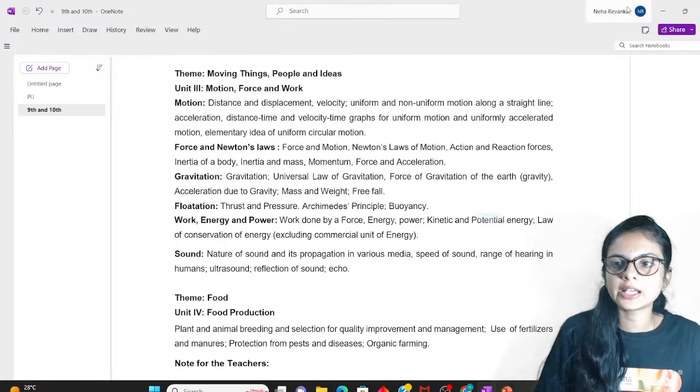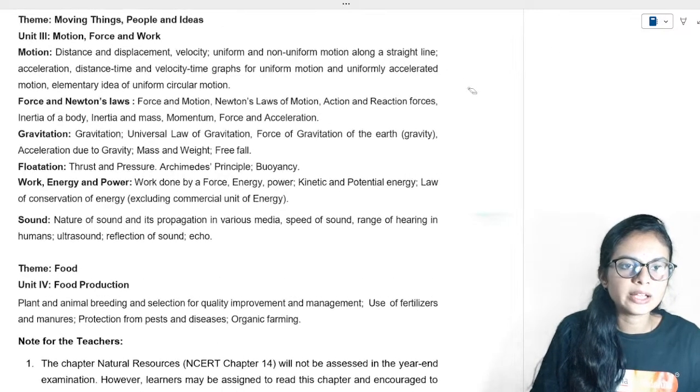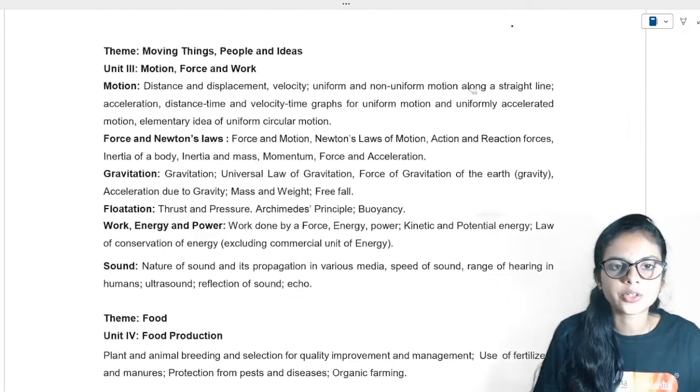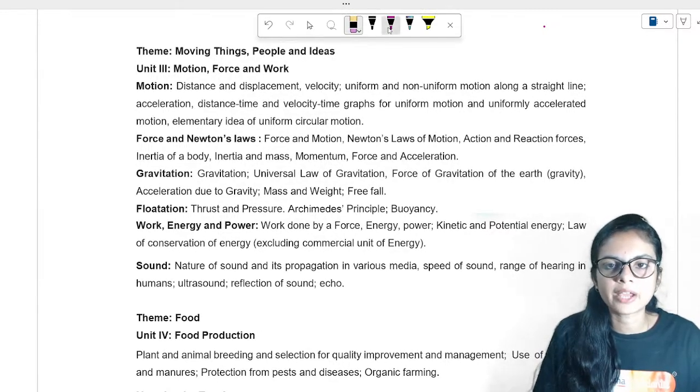Can you guys see here? Let's just zoom in. Great. So let's start. Let's decode the syllabus one by one.